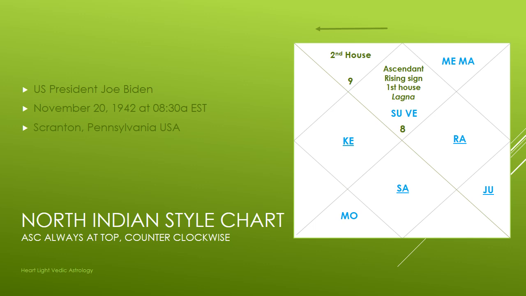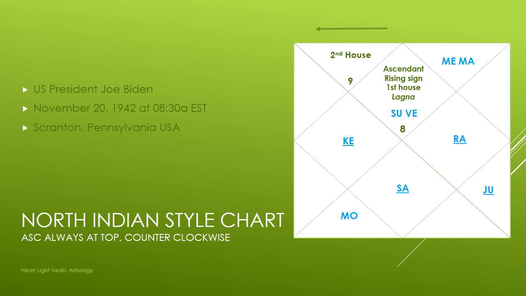So what an ascendant, rising sign, or lagna is, just briefly, is the constellation or sign that is rising in the east as the person is born. So it's the sign that's rising in the east, yeah? That's what it is, but how you orient in this type of chart. Again, in the North Indian style chart, when you go to the top diamond there, that's always going to be your ascendant. That never changes.